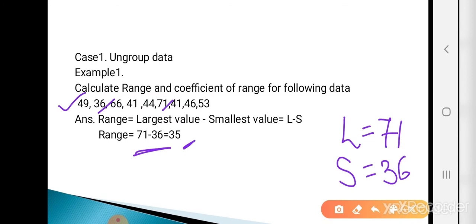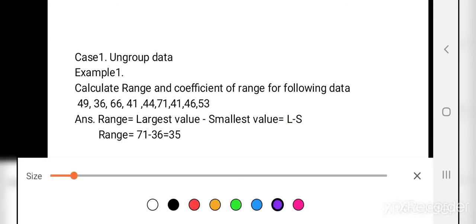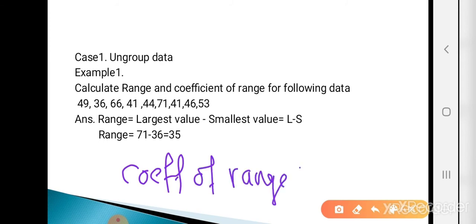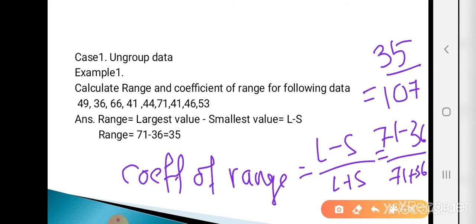Now the relative measure, the coefficient of range. The formula is the coefficient of range equals L minus S divided by L plus S. So the L value is 71 and S is 36, so 71 minus 36, that is 35, and 71 plus 36, that is 107.